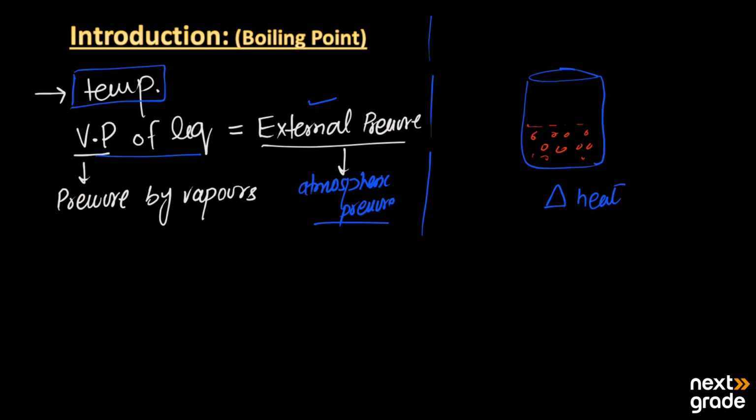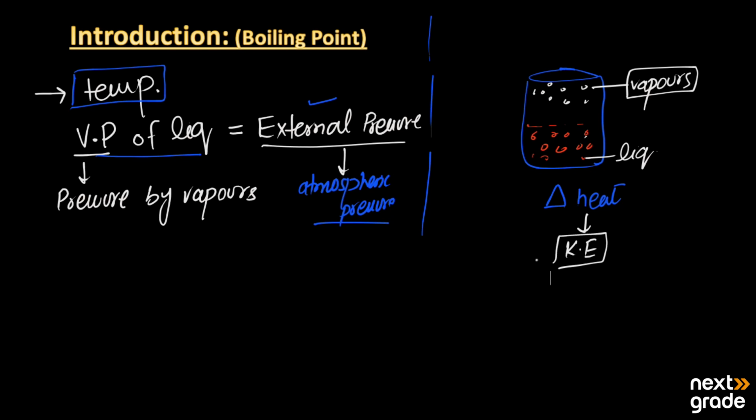When we started to heat that, the kinetic energy of the molecules increases and they started to change into vapors. As this is the liquid and this is the vapors. Why did they start to change into the vapors? Because by heating, their kinetic energy increases, and a time is reached when the vapor pressure of the liquid becomes equal to the external pressure that is exerted by the surrounding air on the vapors, or we can say atmospheric pressure.